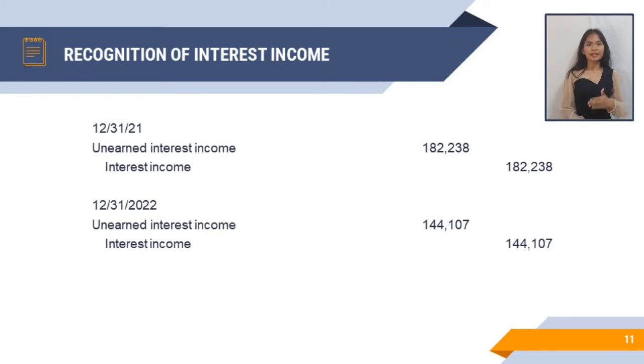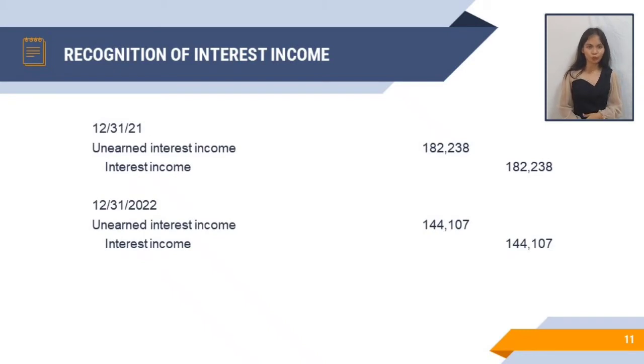The journal entry on December 31, 2021: we debit unearned interest income and credit interest income with the amount of 182,238. While on December 31, 2022, we debit unearned interest income 144,107 and credit interest income with the same amount, 144,107.